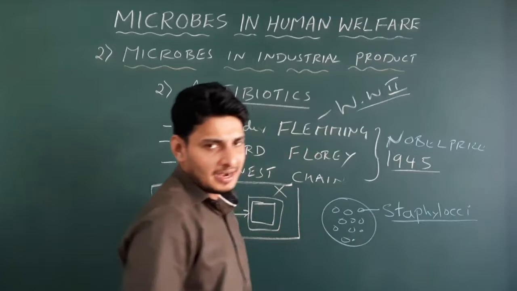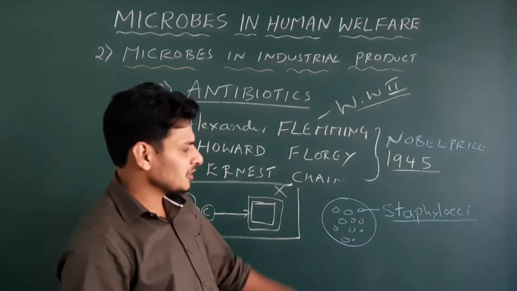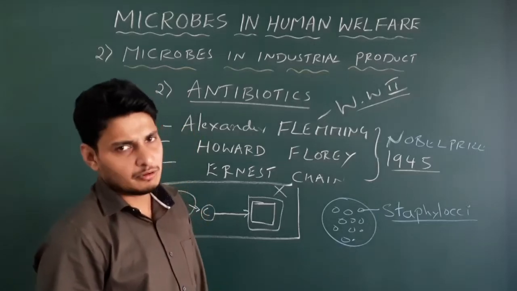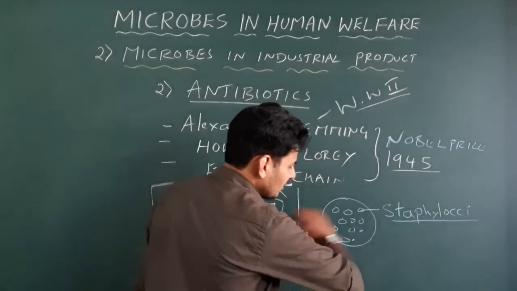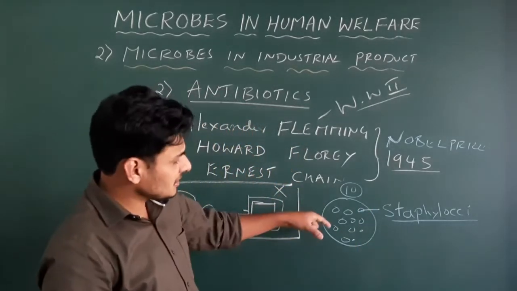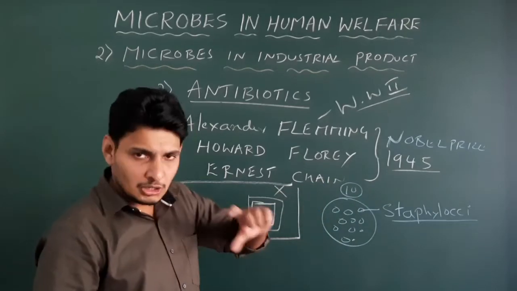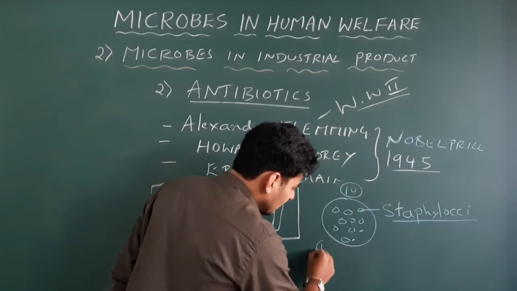That's it, a type of bacteria. Okay, Staphylococci. And he was conducting some experiments maybe on this type of bacteria. One day, to his surprise, out of let us just imagine 10 Petri plates, all 10 Petri plates had this Staphylococci, what they call the colonies. Out of 10, let us say take one.